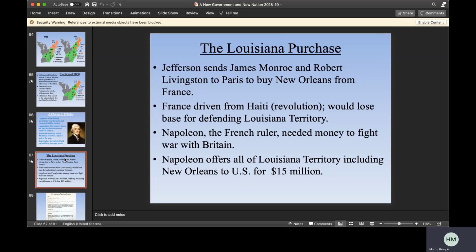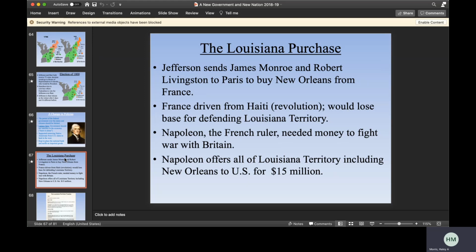France, however, is at war in Europe and in the Caribbean. There's a Haitian revolution occurring, which we've talked about. There was a slave revolution in Haiti, and they were afraid that they were going to lose their base for defending the Louisiana Territory. They also needed money to fight their war with Britain.